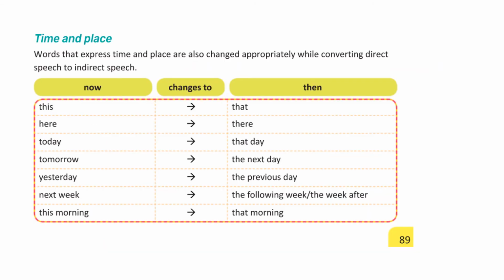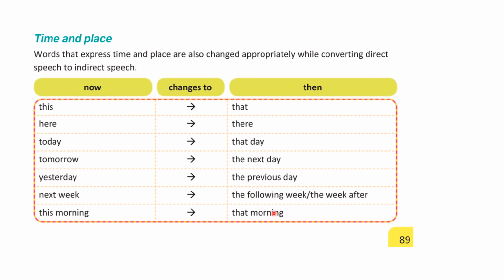The next in your textbook, page 89, it talks about time and place. Words that express time and place are also changed appropriately while converting direct speech to indirect speech. If you know this table, like you learn tables for maths, 11th table, 12th table, 13th table, like that, if you learn this by heart then it's going to be very easy. See, when you have this in direct speech, change that into that. Here changes into there. Today is changed as that day. Tomorrow is changed as the next day. Yesterday is changed as the previous day.